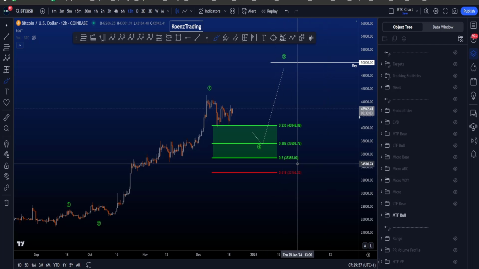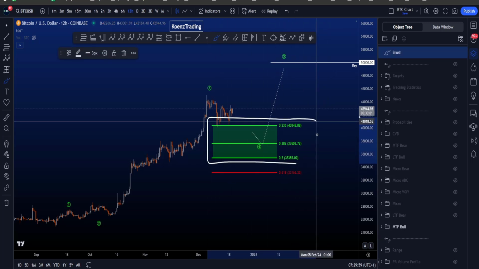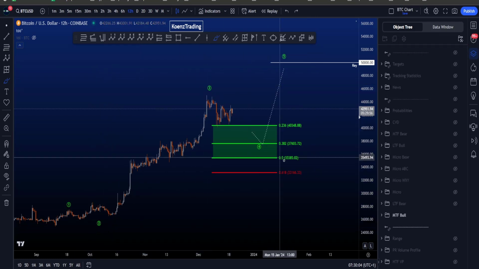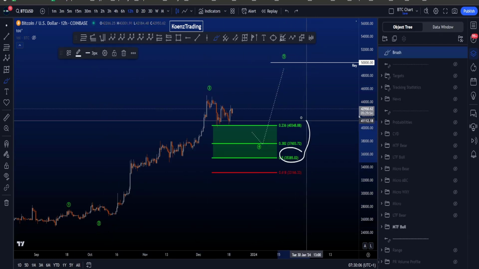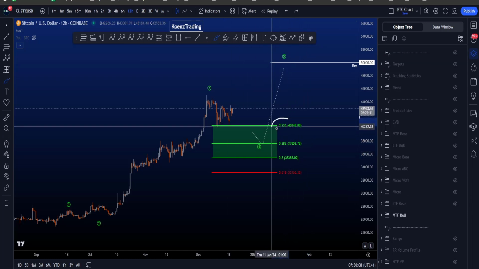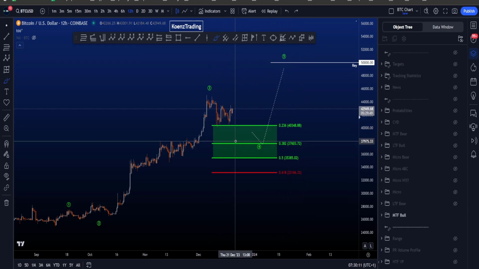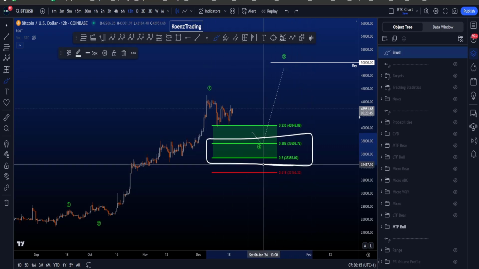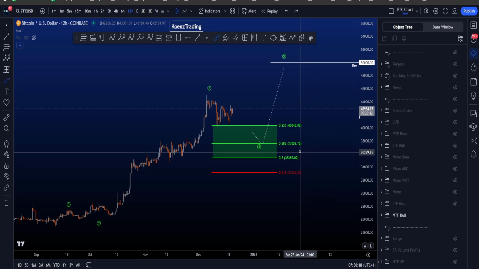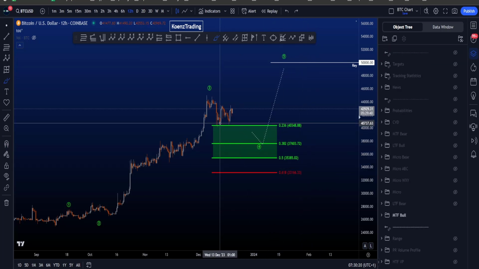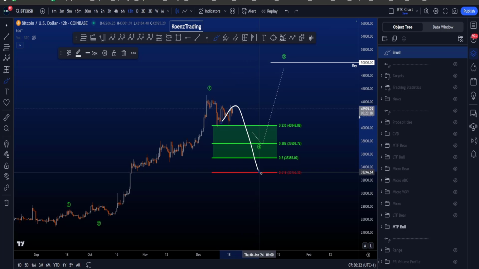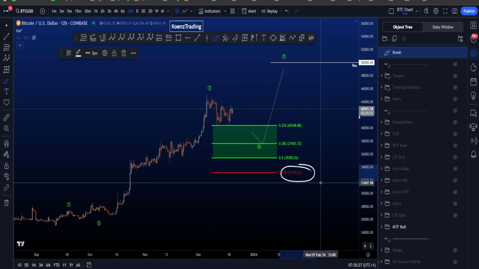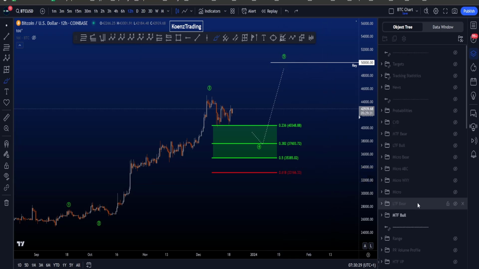Now for a wave 4, we are looking for price to find support in this green area over here. The fibs are taken from the low of 2 to the high of 3 between 35.3k and 40.3k. You can see the 0.236 has already been hit. The most common target area for a wave 4, however, is between the 0.382 and the 0.5, between 37.6k and 35.3k. If price would move to the downside like this and hit the 0.618, a wave 4 is invalidated, with the 0.618 sitting at 33.1k.